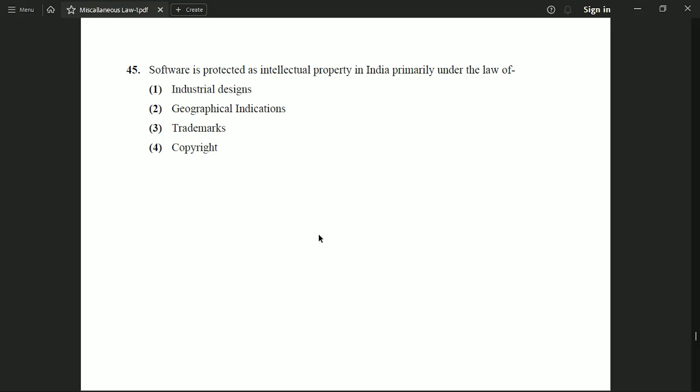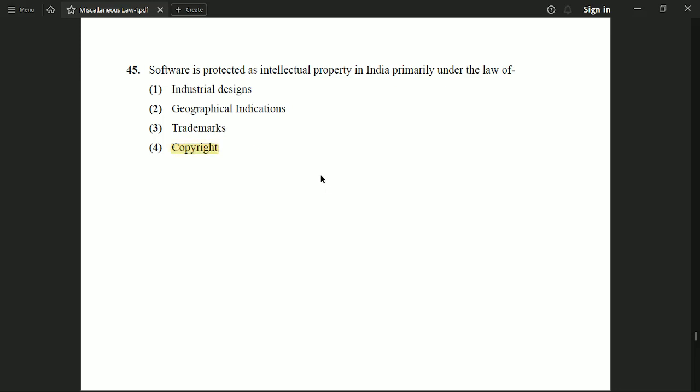Next question is, software is protected as intellectual property in India primarily under the law of: option 1, industrial designs. Option 2, geographical indications. Option 3, trademarks. Or option 4, copyright. And the correct option is option number 4, copyright.